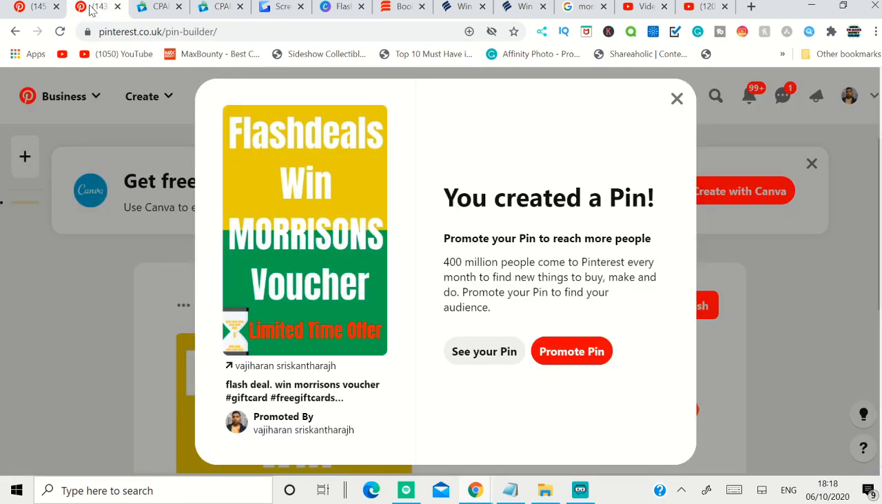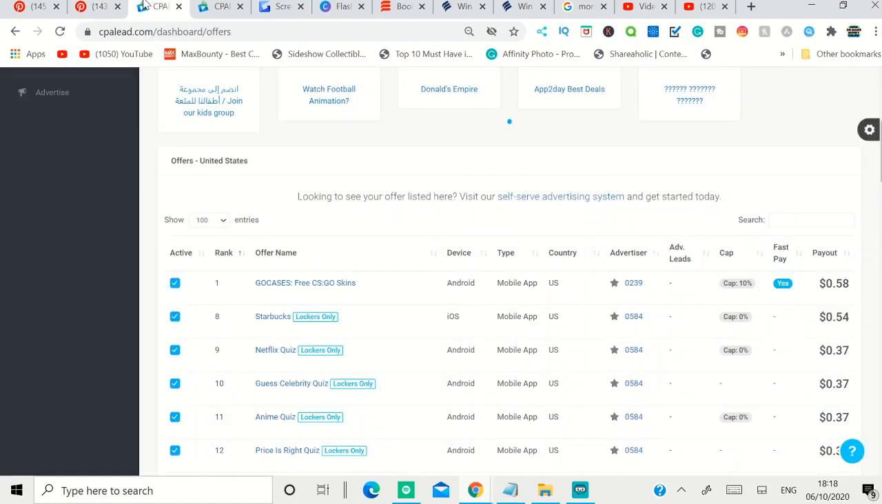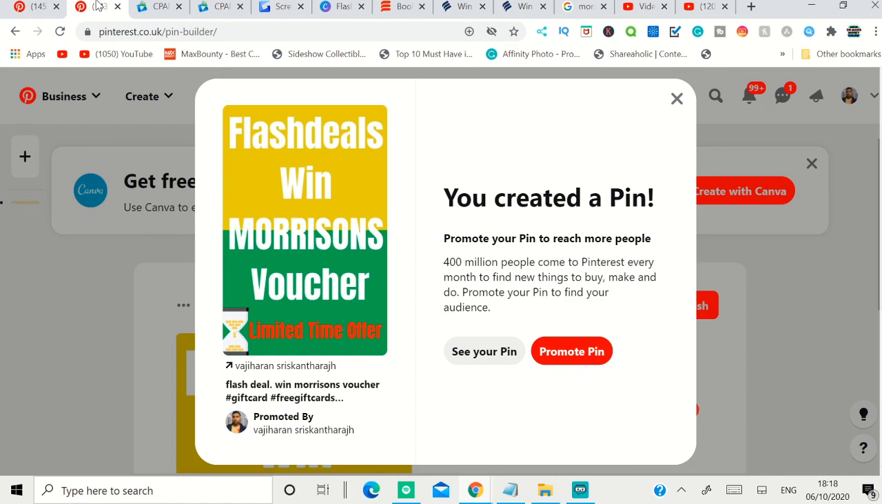But in this method, you use all free stuff. You use CPA Lead, which is going to pay you money, Pinterest is the way you're going to get free traffic, and Bookmark is a free website to create a landing page. So it is up to you guys. Just don't create one pin and wait for the magic to happen. That's never going to happen. So do as much work as you can. Again, like I said, this is automated passive income. So once you set it up, when your pins start to generate organic traffic, then you can make money out of it.